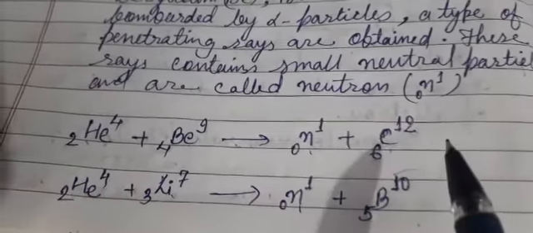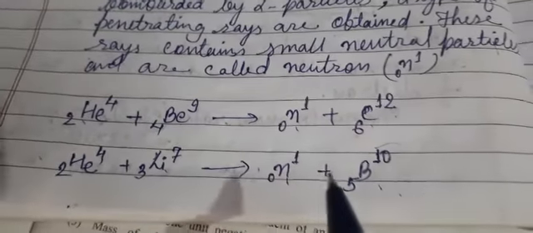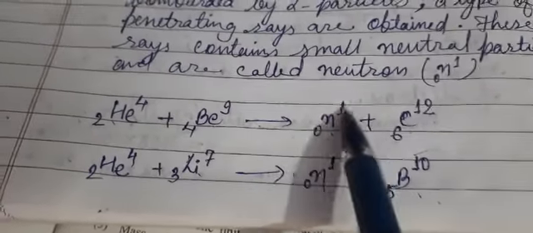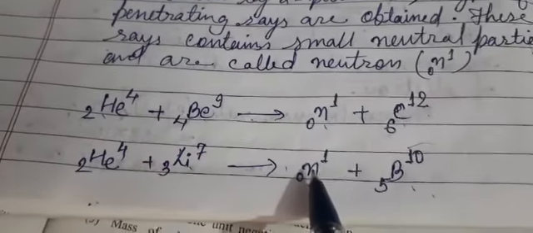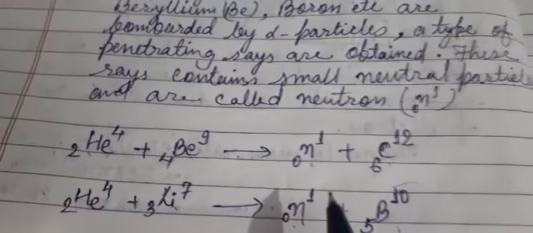So with this experiment we conclude that apart from the electron and proton, the negatively and positively charged particles, there is one more fundamental particle in any atom, that is the neutron, which carries no charge, but its mass is equal to the mass of the proton.